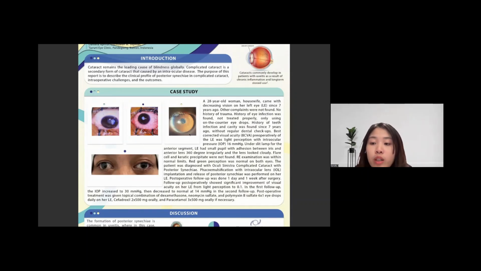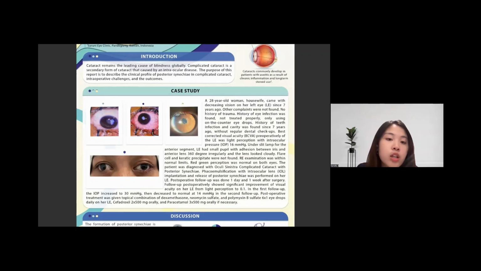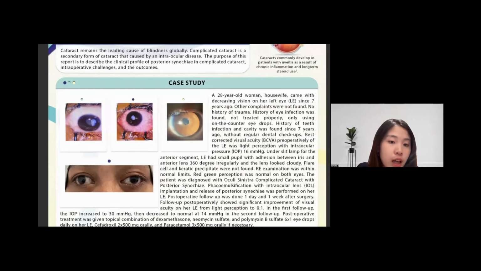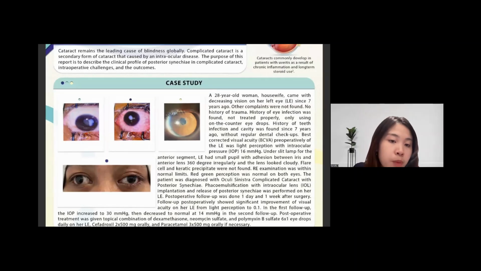Best corrected visual acuity preoperatively of the left eye was light perception with intraocular pressure 16 millimeters of mercury. Under slit lamp for the anterior segment, the left eye had a small pupil with adhesion between the iris and anterior lens, 360-degree irregularly, and the lens looked cloudy. If you can see in this picture, the whitish area in her pupil is the seclusio pupillae, the fibrosis in her eye, and the lens also looked cloudy.